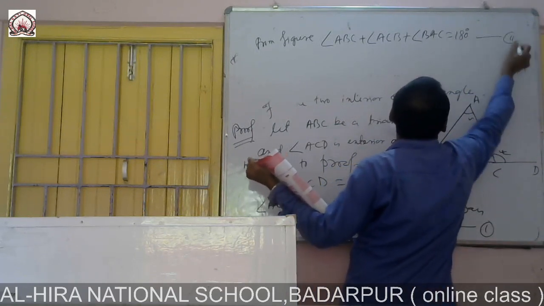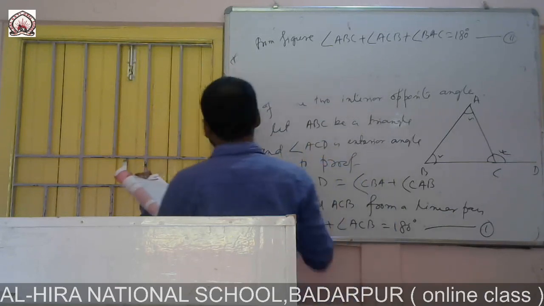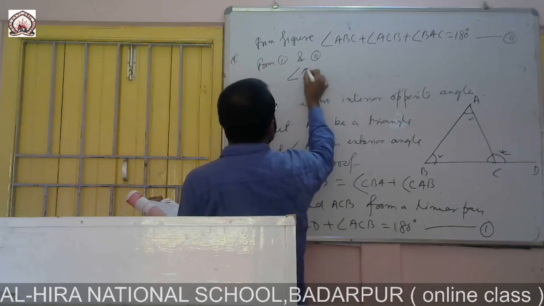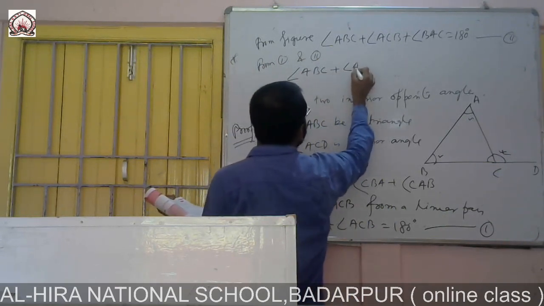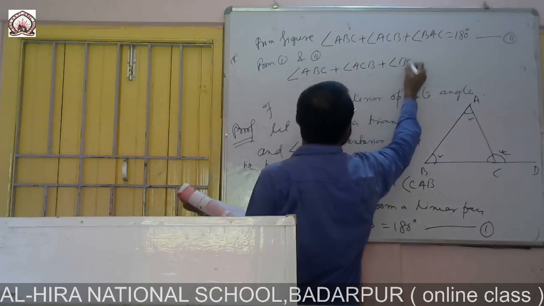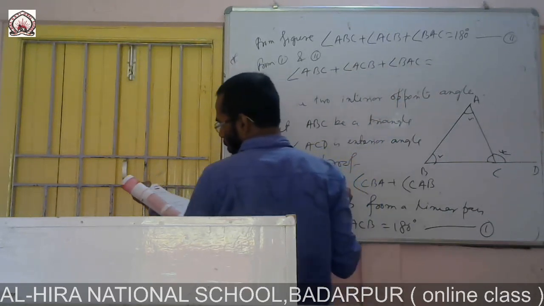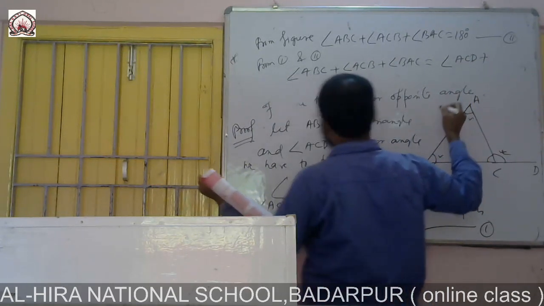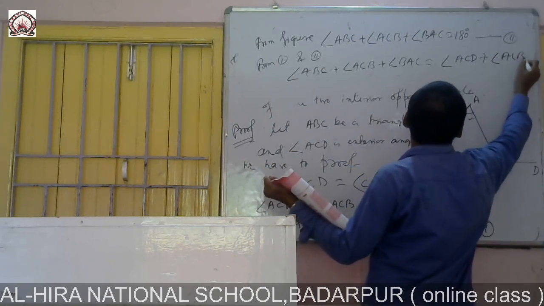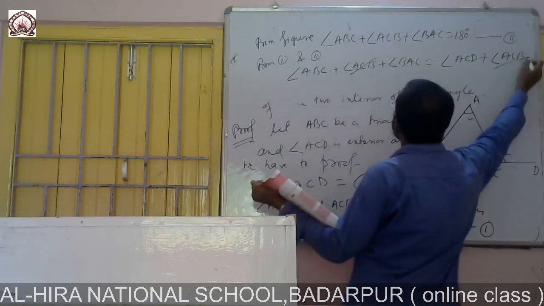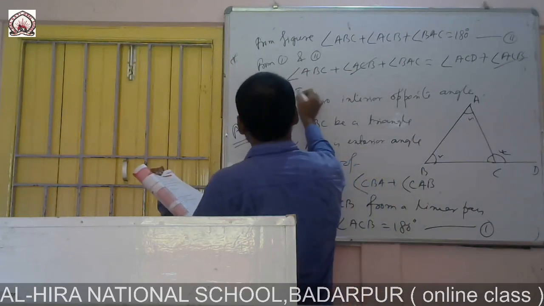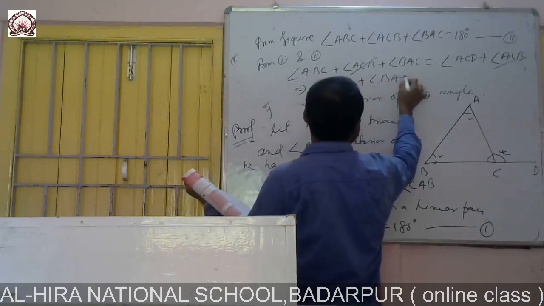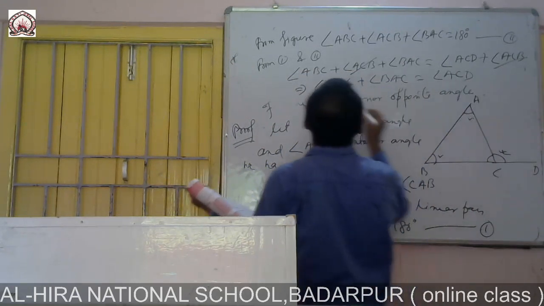This is number 2. So from 1 and 2 we are getting angle ABC plus angle ACB plus angle BAC is equal to angle ACD plus angle ACB. So ACB is here, it is cancelled. So we are getting angle ABC plus angle BAC is equal to angle ACD.